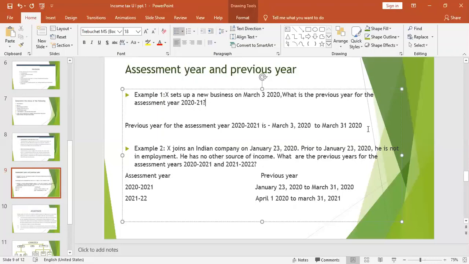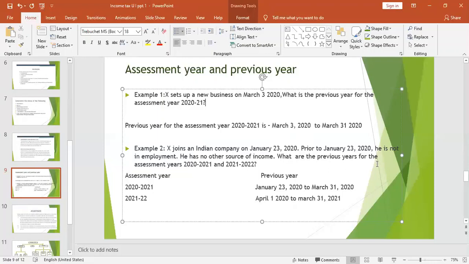Then X joins an Indian company on January 23rd, 2020. Prior to January 23, 2020, he is not in employment. He didn't have any job. He has no other source of income.